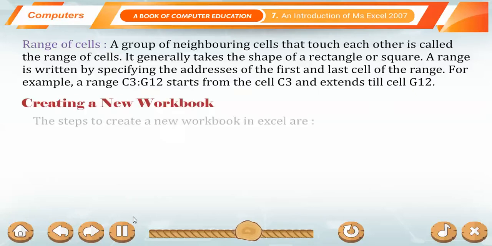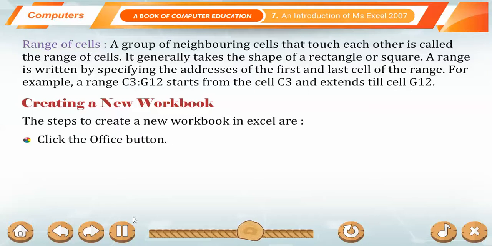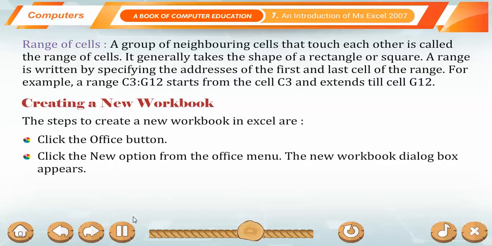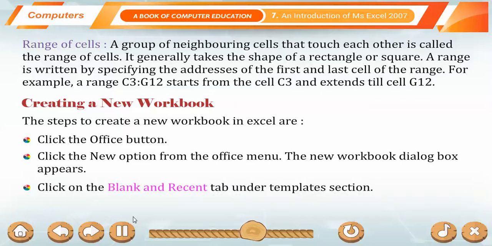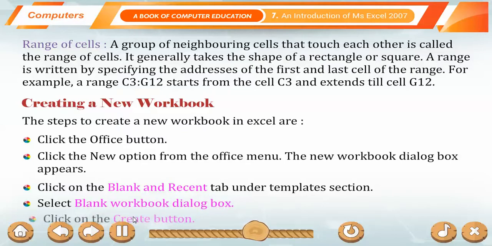Creating a new workbook. The steps to create a new workbook in Excel are: click the Office button. Click the New option from the Office menu. The New Workbook dialog box appears. Click on the Blank and Recent tab under Templates section. Select Blank Workbook. Click on the Create button.